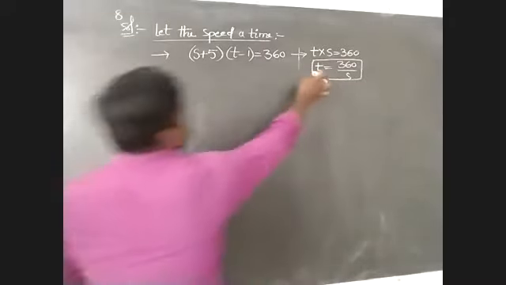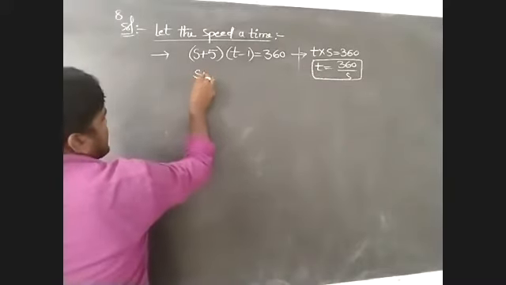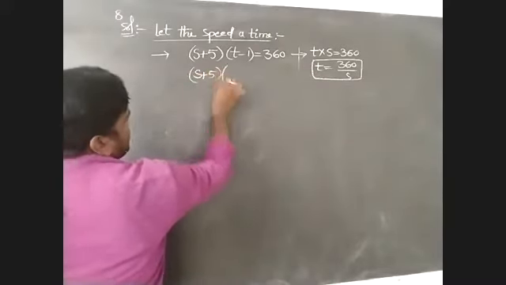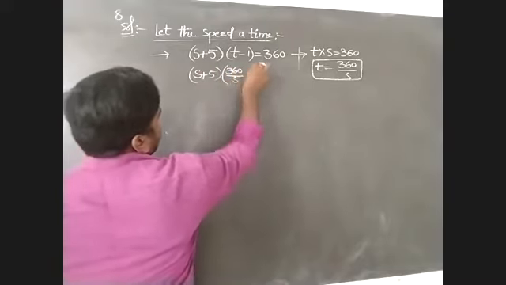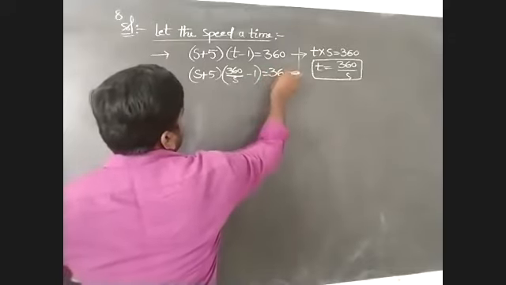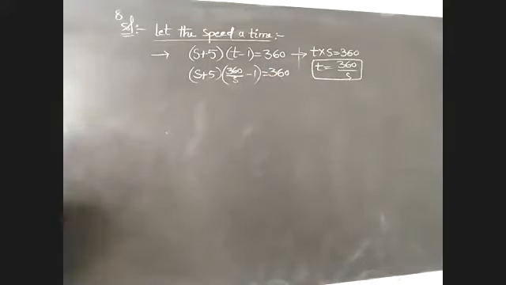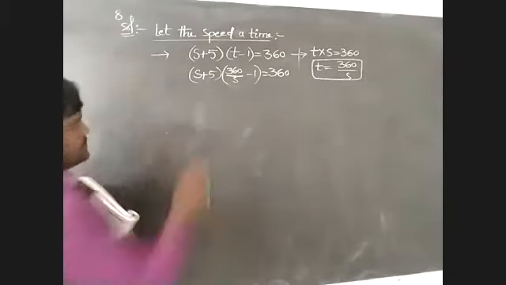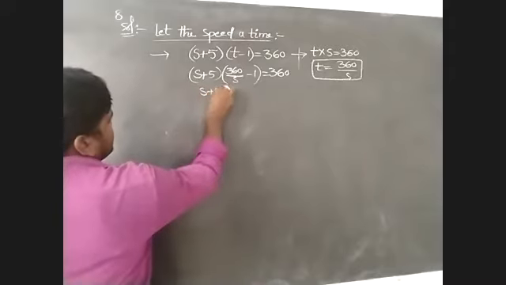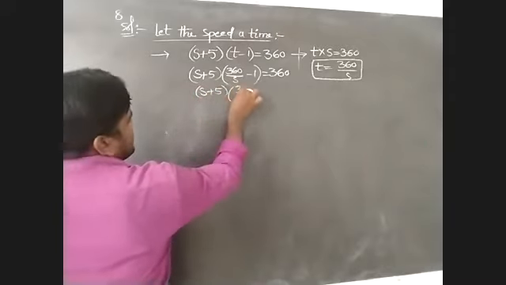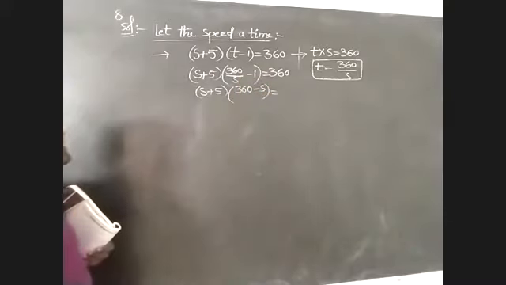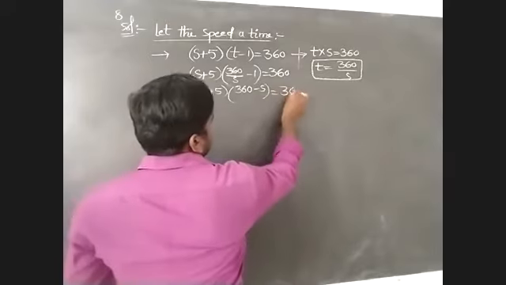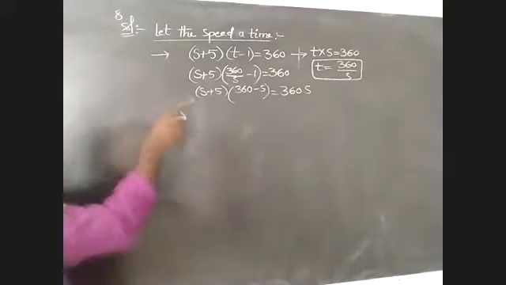Time we have to substitute in this equation: s plus 5 into 360 by s minus 1 is equal to 360. Now we multiply: s plus 5 into 360 by s minus 1.